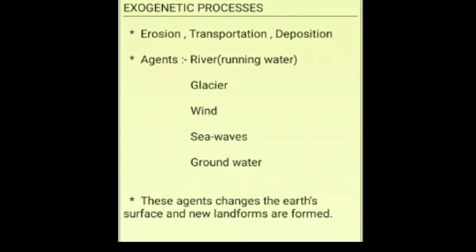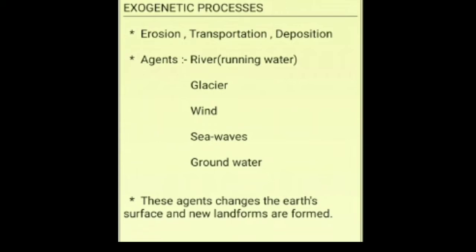The materials which are weathered away, which are eroded, get carried away by different agents, that is, they are transported, and when the speed of the agents reduces or because of some other reason, this eroded material gets deposited. So, erosion, transportation and deposition is done by different agents.